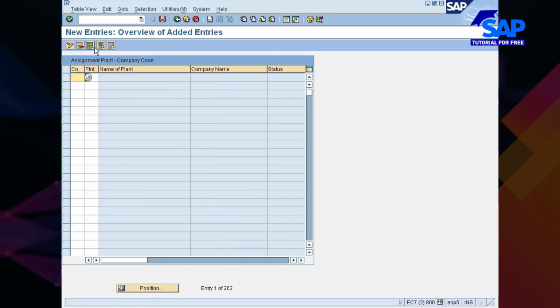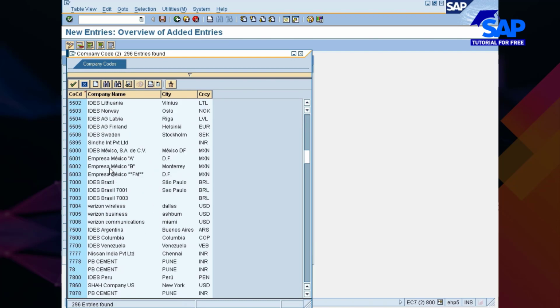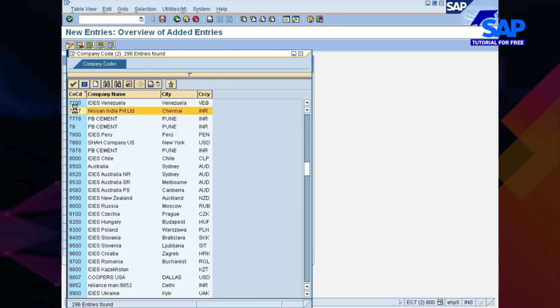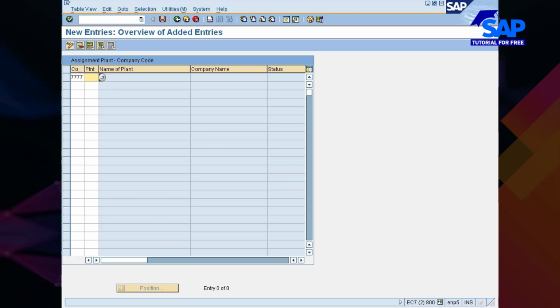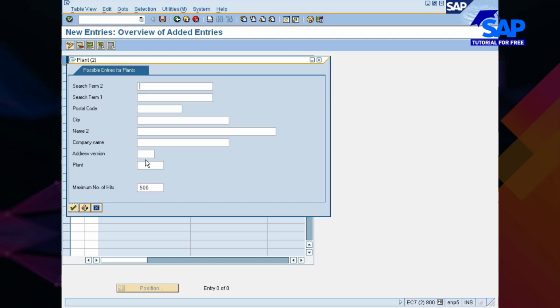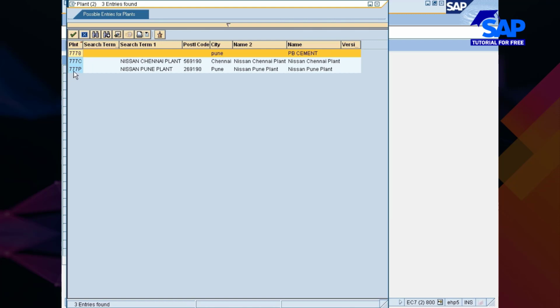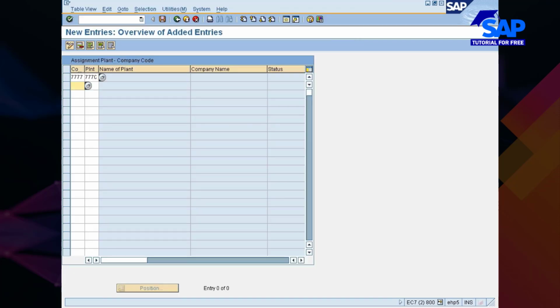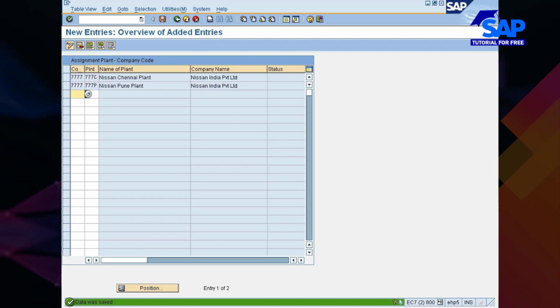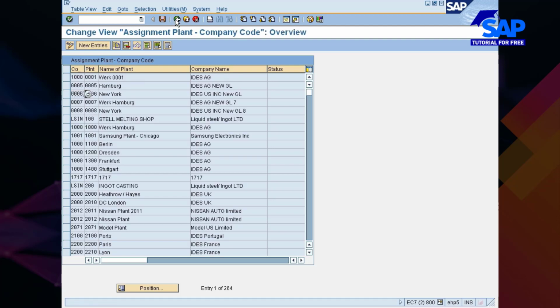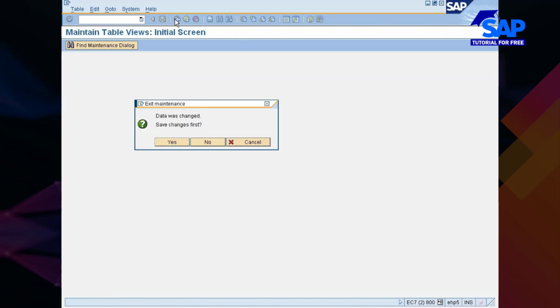Now you can go with new entries. What's your company code? 777, right? So you just go and choose that one, and your plant 77C, and 77P. This is the right combination. So you have to maintain it like this. Once you are done with it, you save it.